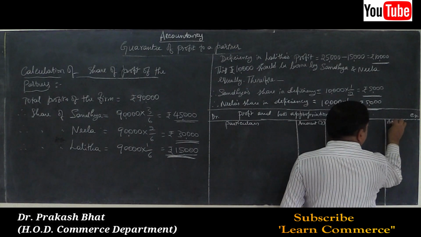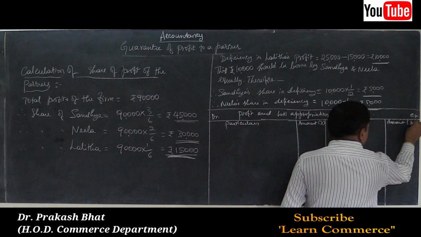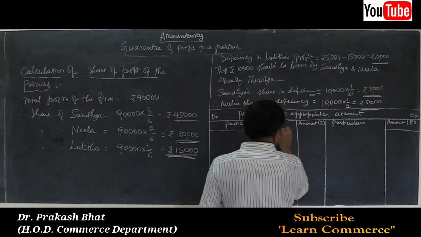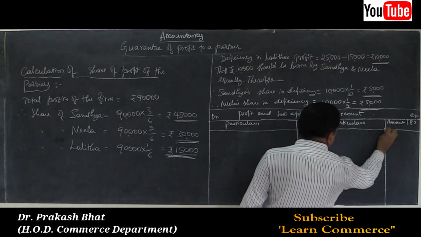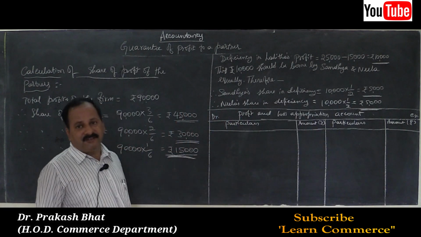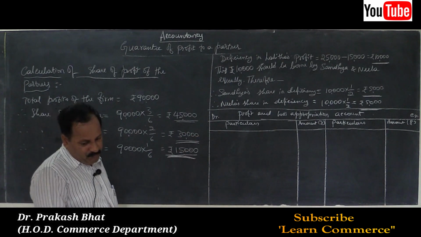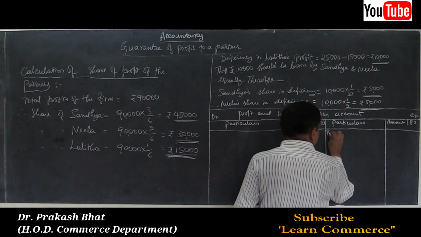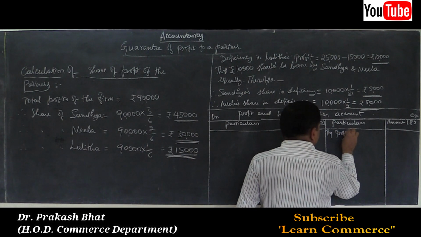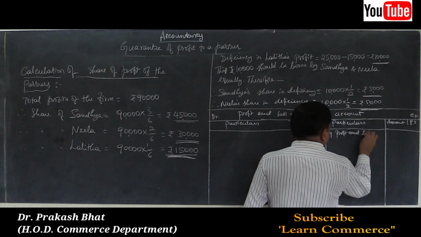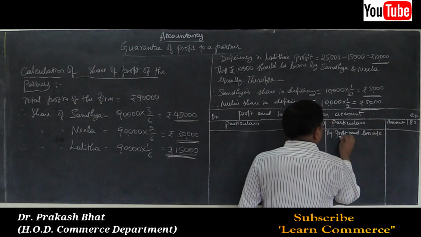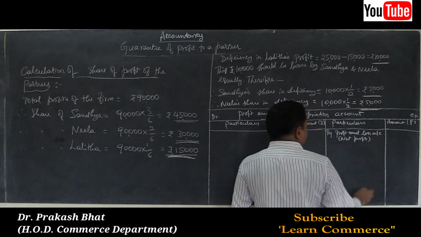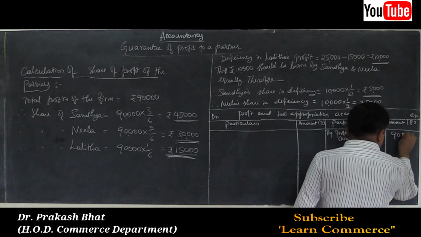Yes, your format is ready. Now let us solve the problem. Start with the starting point, that is net profit 90,000. So very clear in the problem, by profit and loss account, net profit, how much? 90,000.